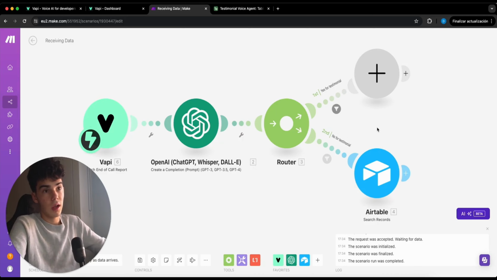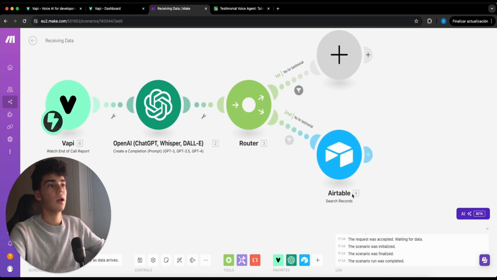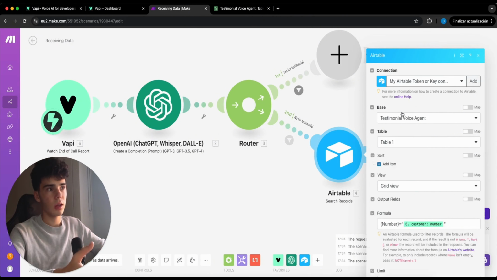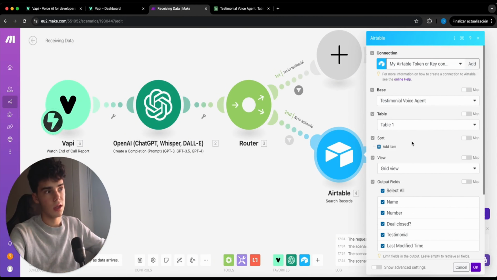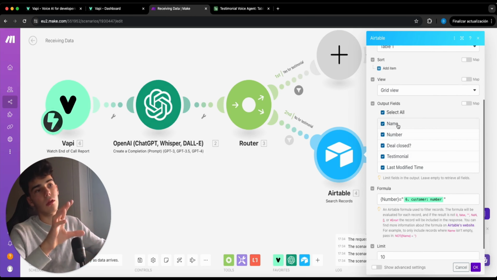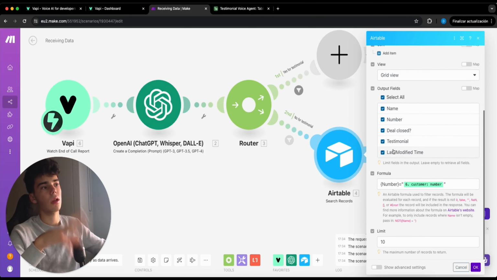What I've done next is add an Airtable search record, in which, after selecting the base, table and grid view, I've selected all: name, number, deal closed, testimonial, last modified time.